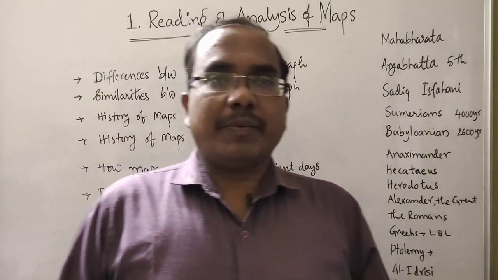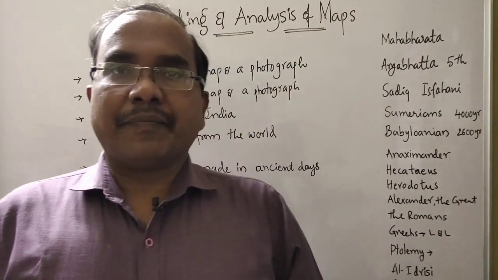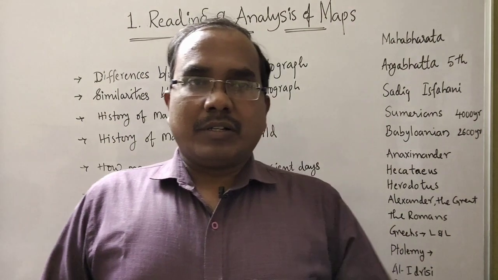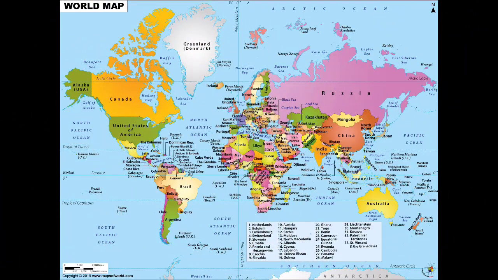These are the topics we are going to discuss in this lesson. First, I will show you some pictures.